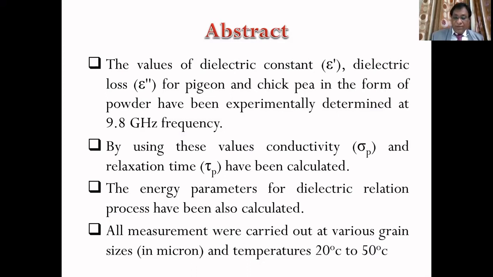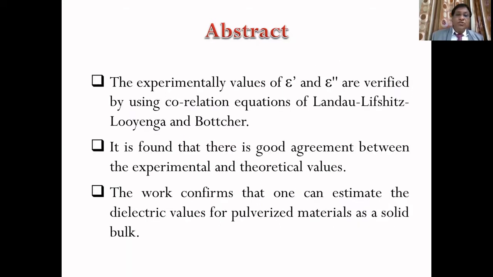All these measurements were carried out at various grain sizes, in microns, and at temperatures of 20, 30, 40 and 50 degrees Celsius, using the microwave X-band setup.